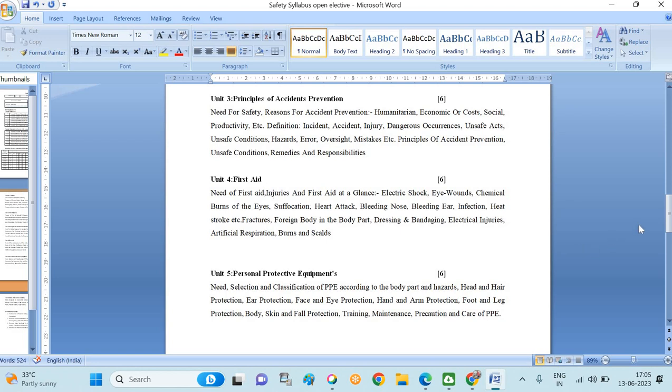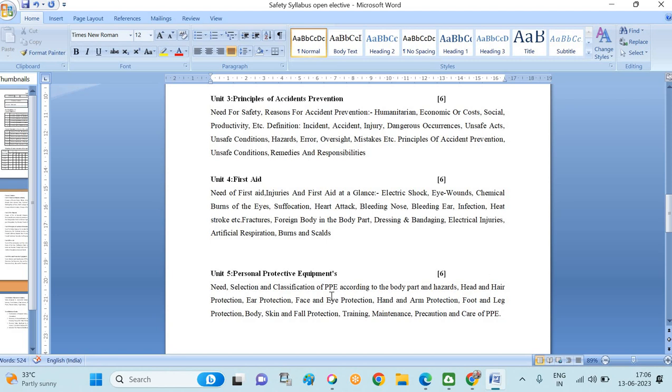Now in the fifth topic, we are going to see personal protective equipment, well known as PPE. This common term we basically came to know in the pandemic situation. In industry, while working, which type of personal protective equipment is used, we are going to see in the fifth topic.